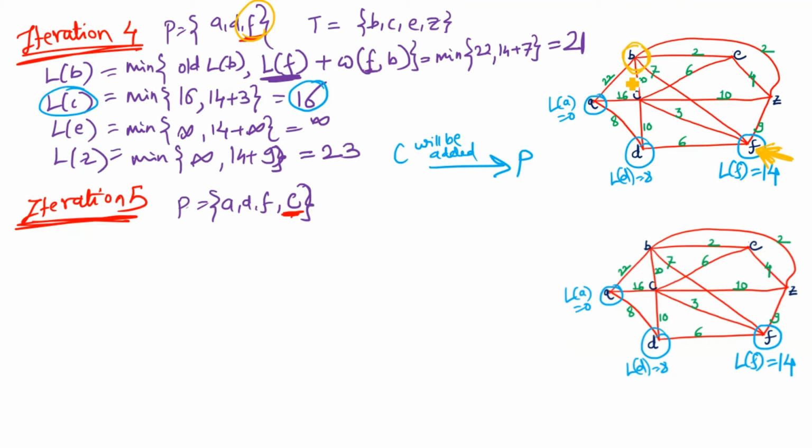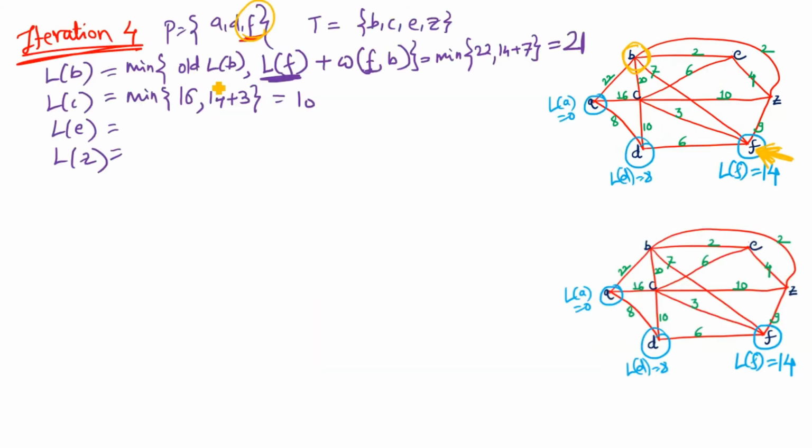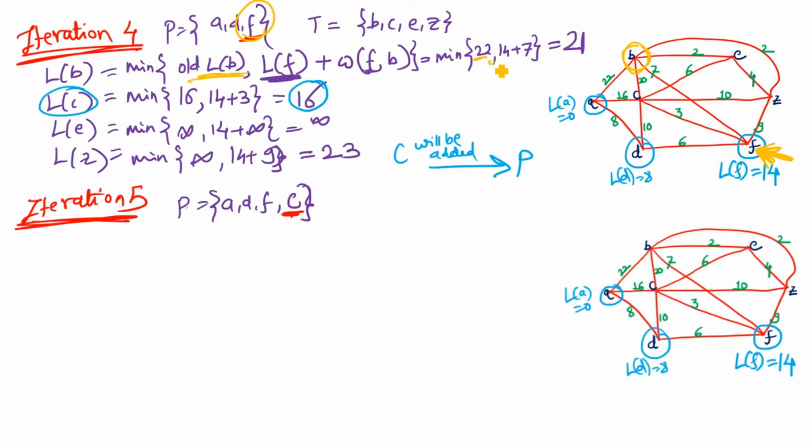Now length of b. Here the length of b will be length of b in the last iteration. Now we have to look at what the length of b was in the last iteration. Here length of b was 22. So that value 22, comma, length of recently added vertex, that is f. Length of f was 14. And from f to b, is there any edge that exists? So its value is 7. So that will be written. So this is 22 comma 14 plus 7. Now 14 plus 7 is 21. So the minimum among these two values is 21. So that will be written.